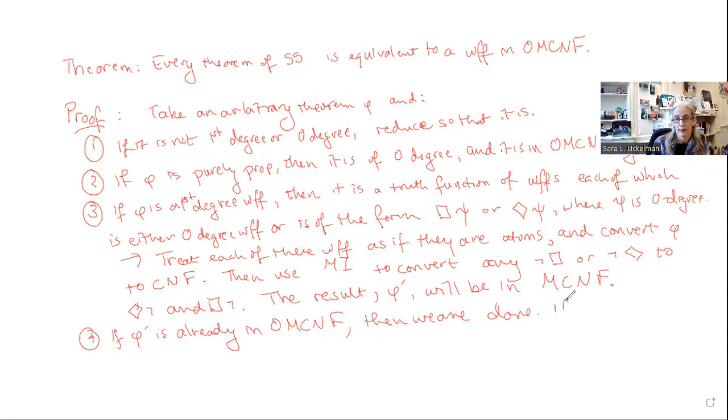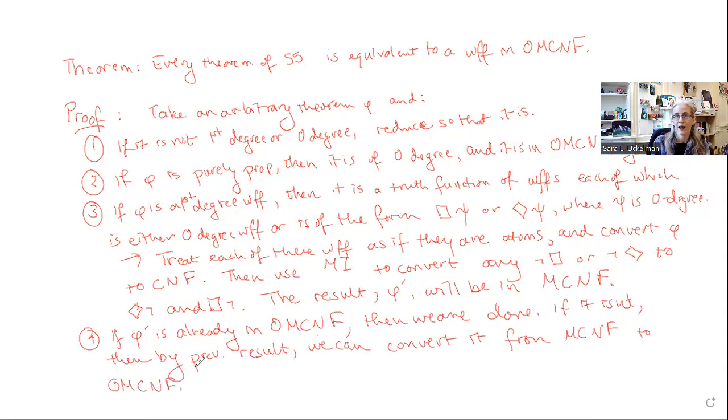But if it isn't, then by, again, a previous result in an earlier video, we can convert it from modal conjunctive normal form to ordered modal conjunctive normal form, because all that we are doing is moving the different conjuncts around: first the purely propositional ones, then all of the ones that have boxes in front of them, and then all of the ones that have diamonds in front of them.